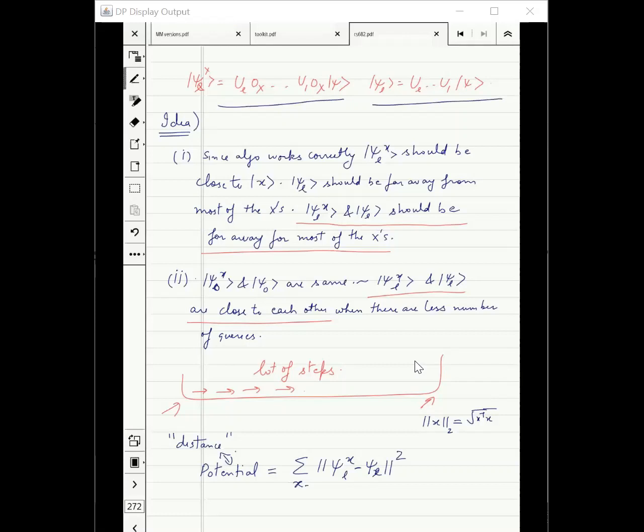What is this summation over? What are the possible values of x in this summation? The inputs, all the inputs that can be given to the oracle. How many possible inputs are we considering?